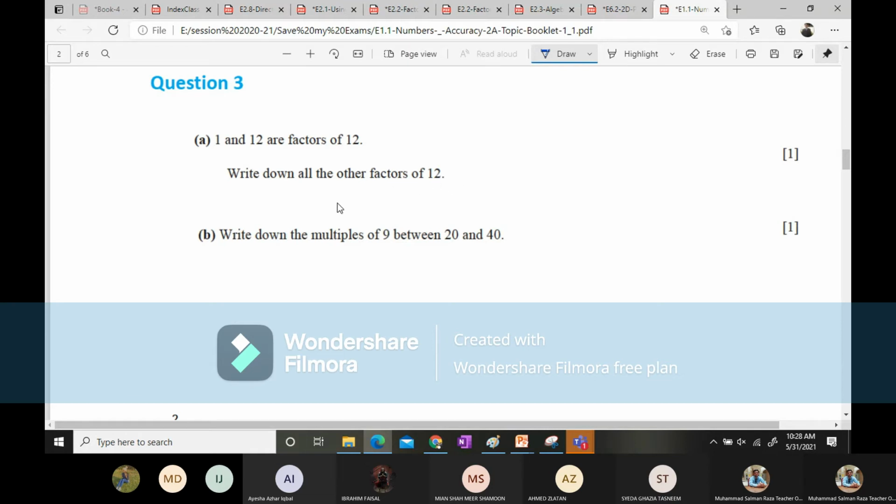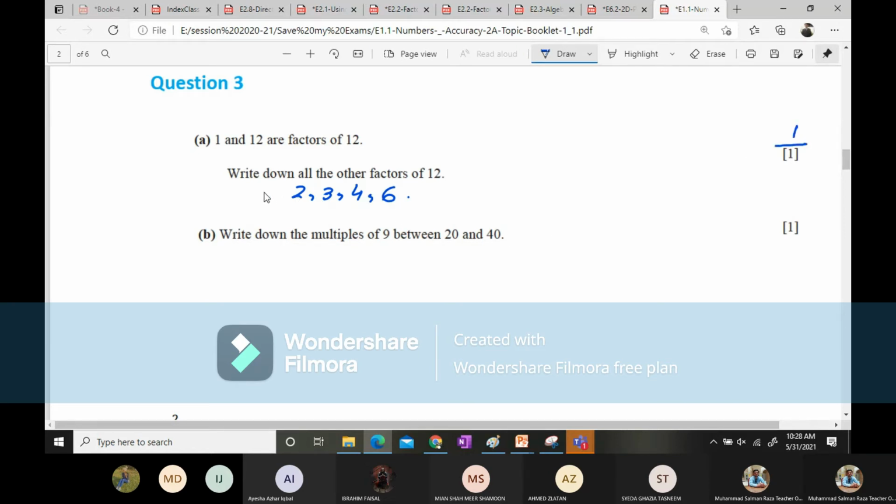Now, who can tell me the rest of the factors of 12 over here, in which 12 is completely divisible? Sir, 2, 3, 4, 6. 2, 3, 4, 6 is the right answer. It is going to give you 1 mark here.